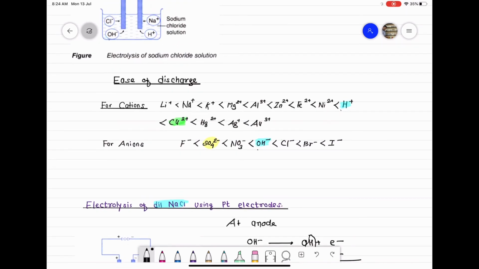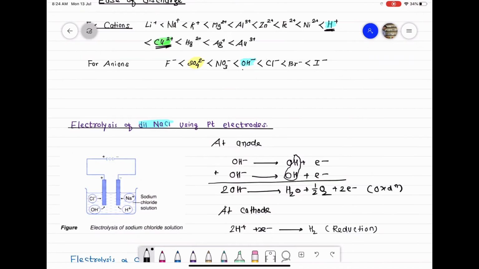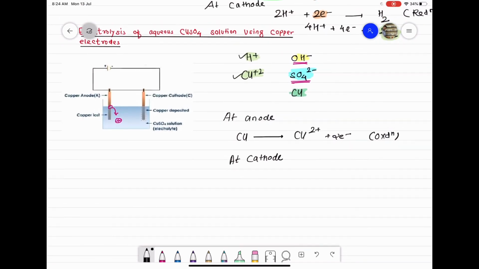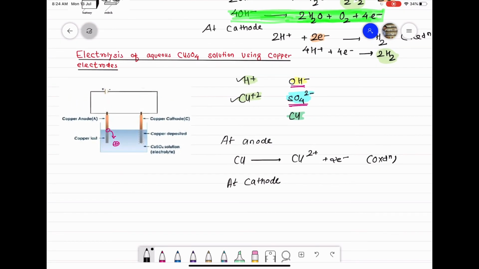We already discussed that. So preferentially copper ions are reduced at cathode and not H plus ions. So class, at cathode the reaction is Cu2 plus plus 2 electrons gives you Cu.